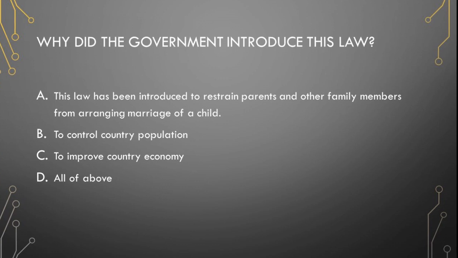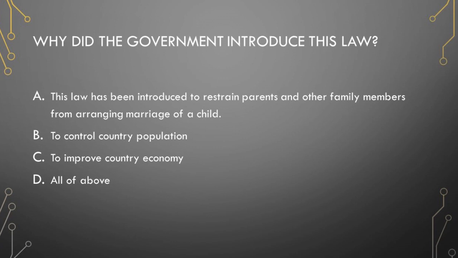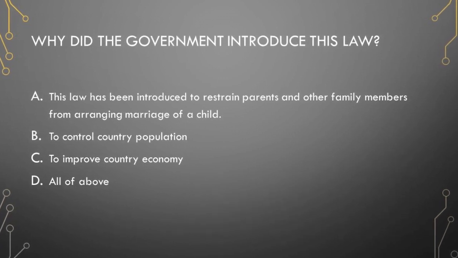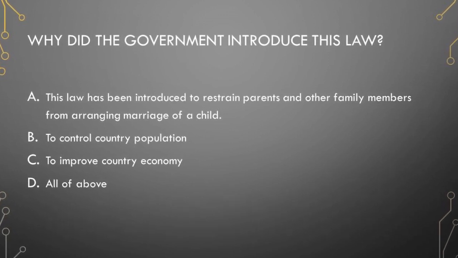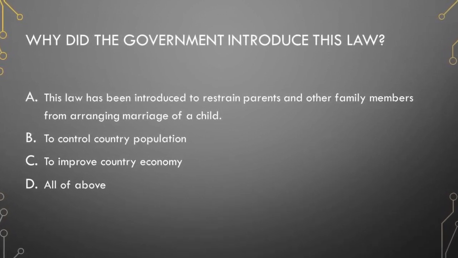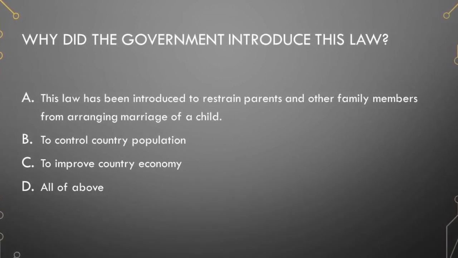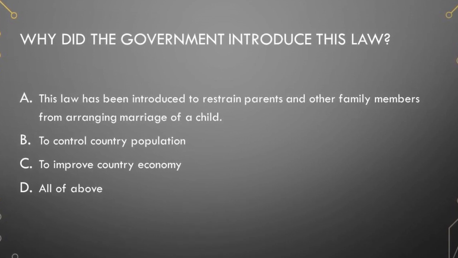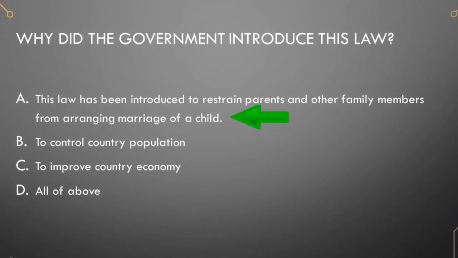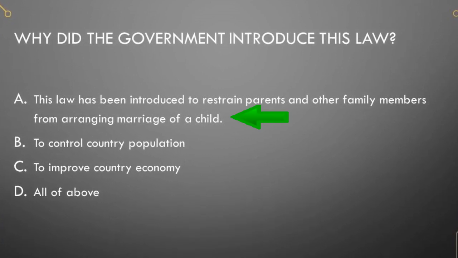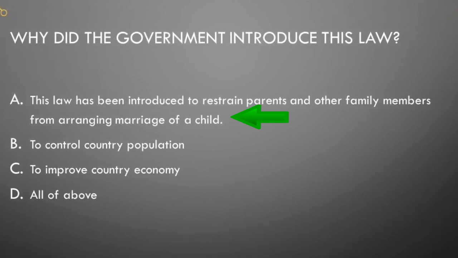Next question is, why did the government introduce this law? I give you 4 options. This law has been introduced to restrain parents and other family members from arranging marriage of a child, to control country population, to improve country economy. All of above. Correct answer is option A. This law has been introduced to restrain parents and other family members from arranging marriage of a child.